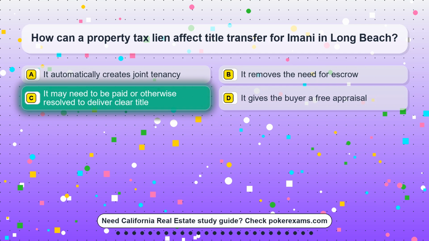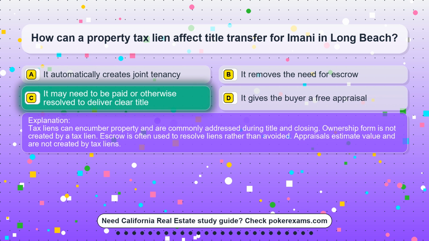The correct answer is option C. It may need to be paid or otherwise resolved to deliver clear title. Tax liens can encumber property and are commonly addressed during title and closing. Ownership form is not created by a tax lien. Escrow is often used to resolve liens rather than avoided. Appraisals estimate value and are not created by tax liens.